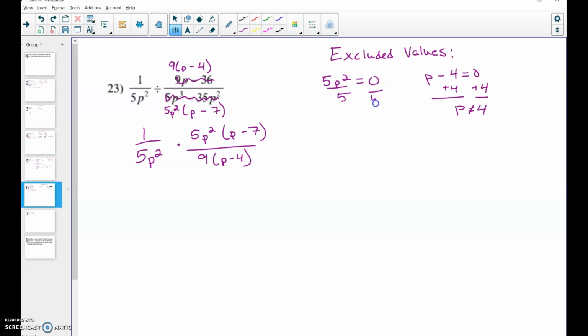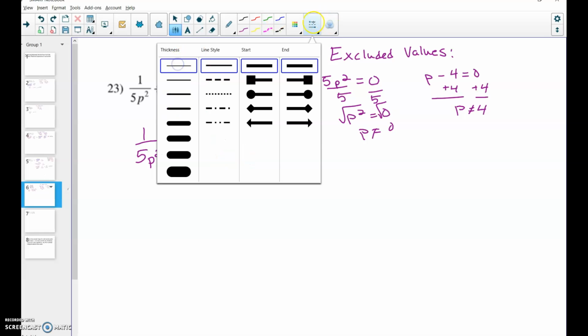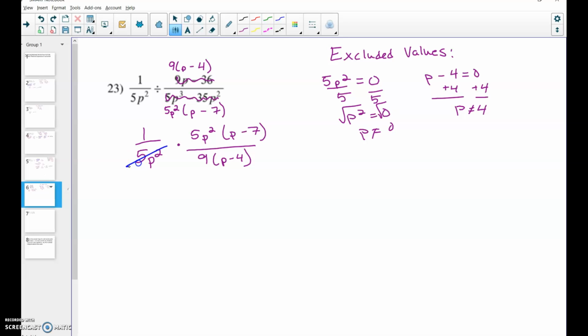0 divided by 5 is 0. Square root of 0 is just going to be 0 as well. So p can't equal 4 or 0. Now I can go ahead and cancel out this entire 5p squared, and that's it.